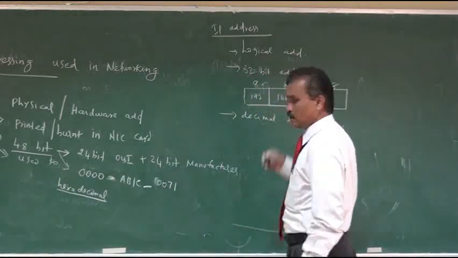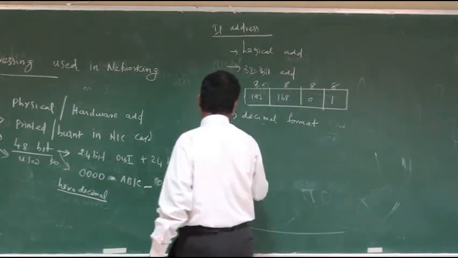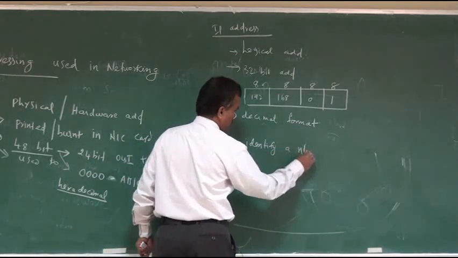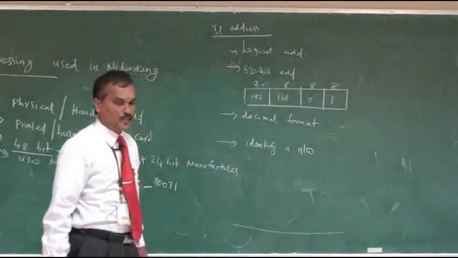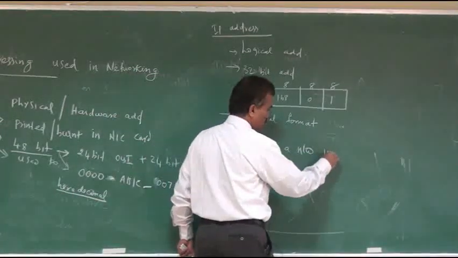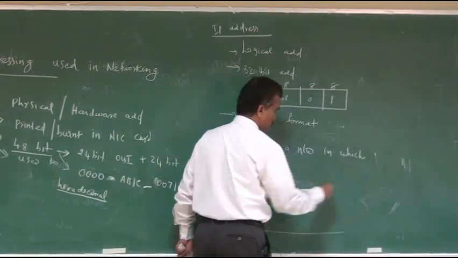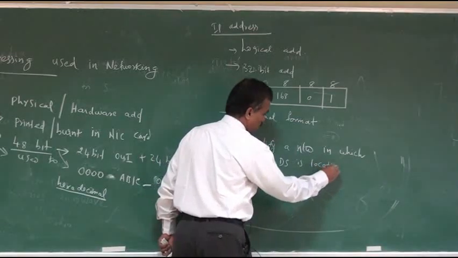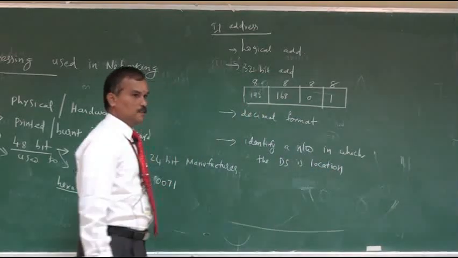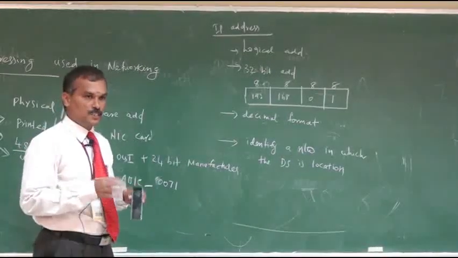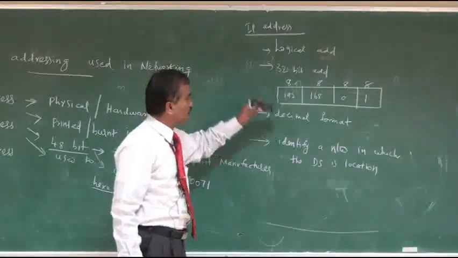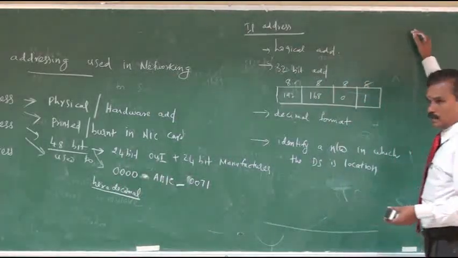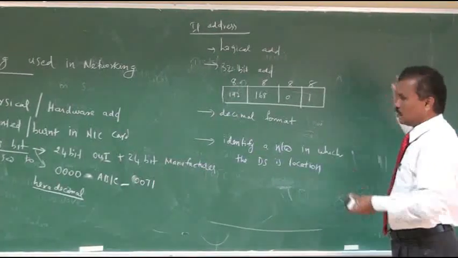And what is the purpose of an IP address? It is used to identify a network in which the destination system is located. That is the main purpose of this IP address. Actually there are different categories of IP addresses, class A IP address, class B, we don't go into detail, right?